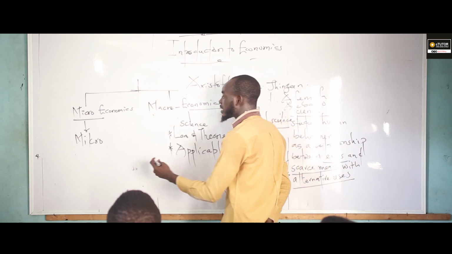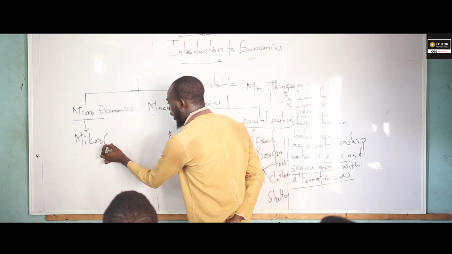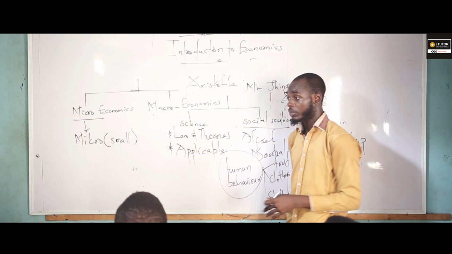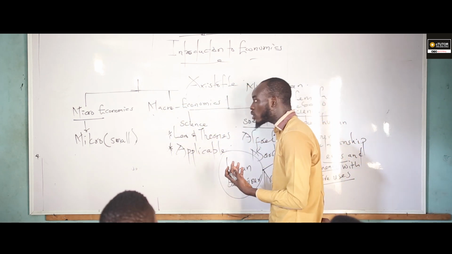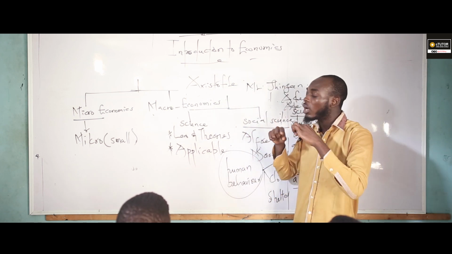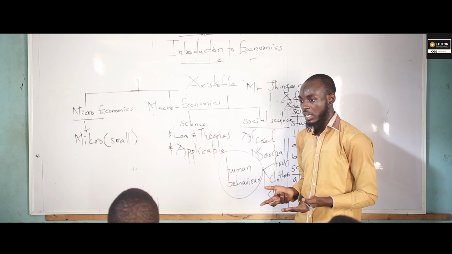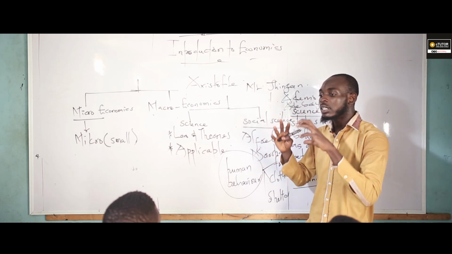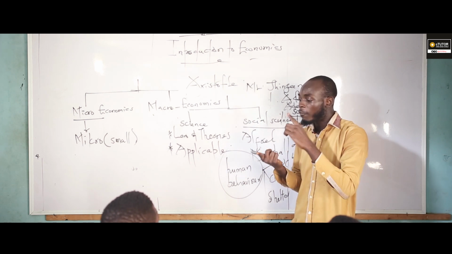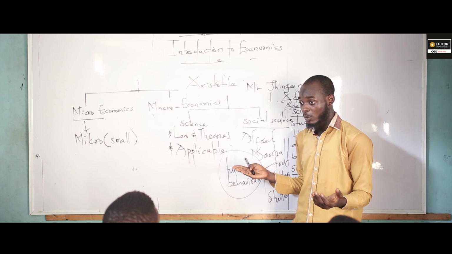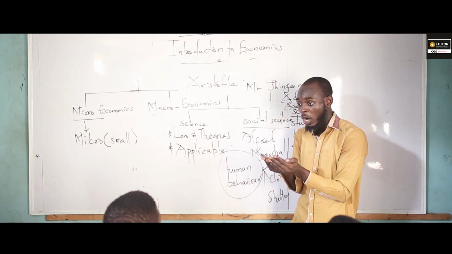If you look at the prefix micro, it means small. Microeconomics only deals with things that are small in number, or things that are within our society. So if you combine the two terms together, it means the study of firms, government, and households. That's the economics of small aspects.